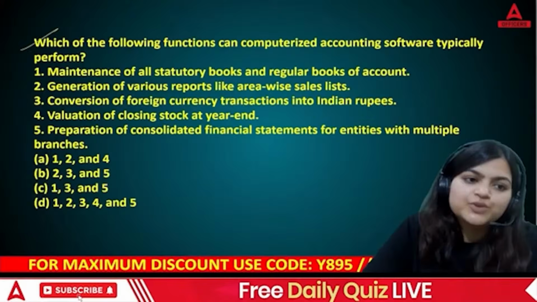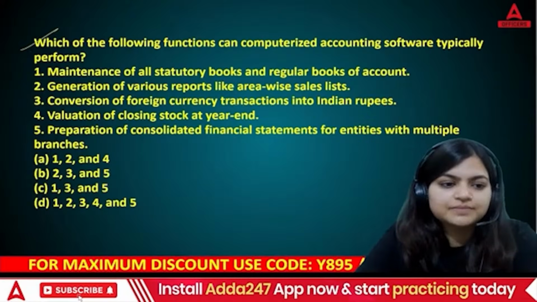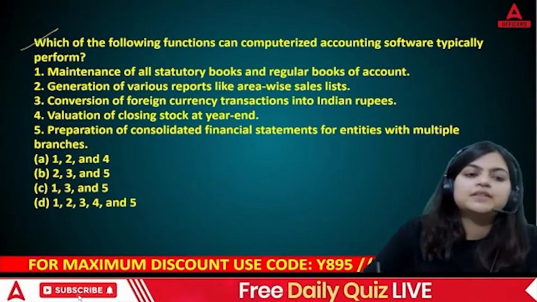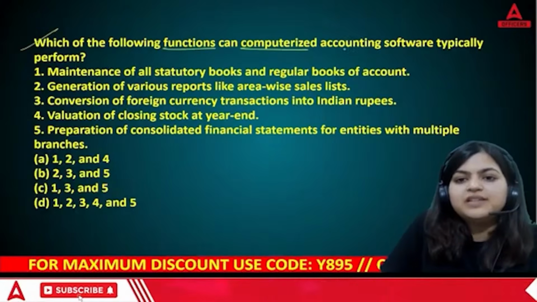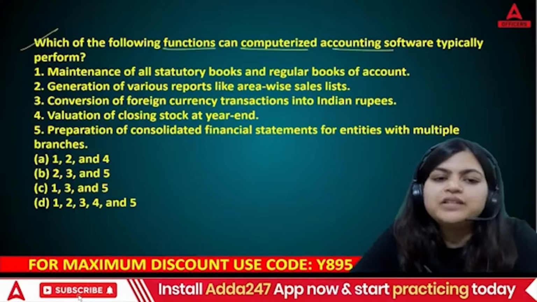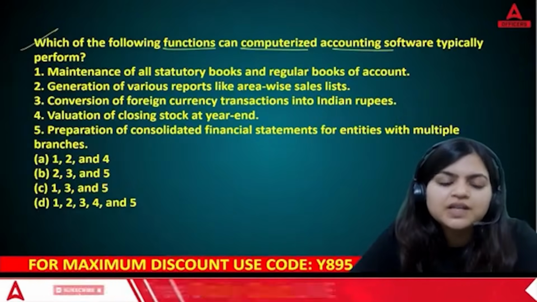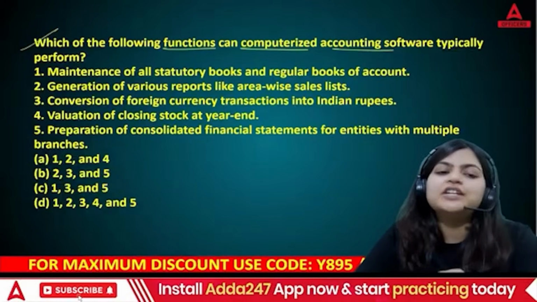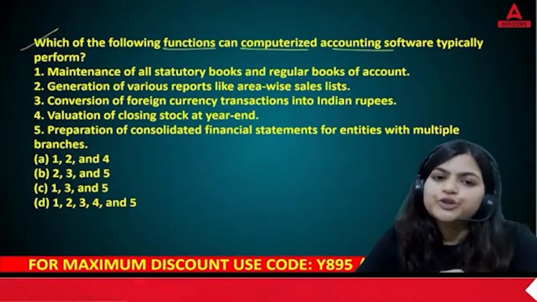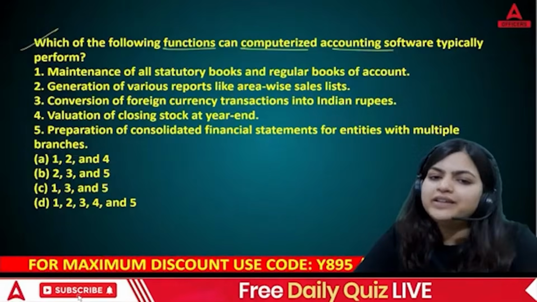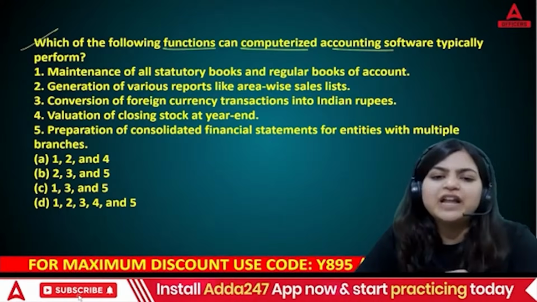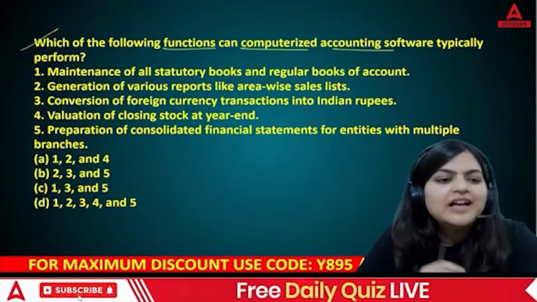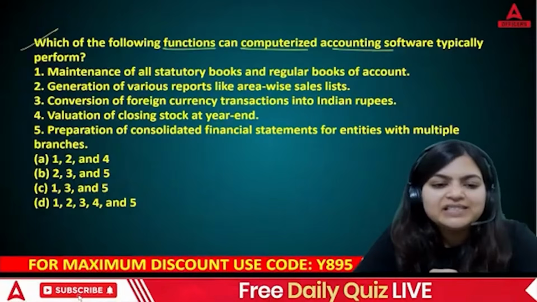And let's read our next question here. Which of the following functions can computerized accounting software typically perform? First, maintenance of all statutory books and regular books of account. Second, generation of various reports like area-wise sales list. Third, conversion of foreign currency transactions into Indian rupees. Fourth, valuation of closing stock at year end. Or fifth, preparation of consolidated financial statements for entities with multiple branches. So you have four options, A, B, C, D. Please tell me which is your right answer here.